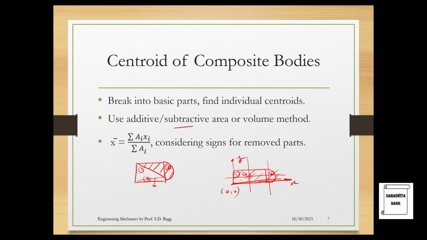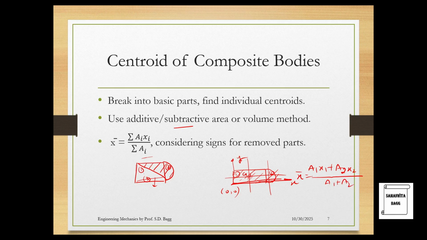So the formula is x bar is summation ai xi upon summation of ai, like I showed you in the previous slide, considering signs for removed part. For example, if you have 2 over here, this will be a1 x1 plus a2 x2 upon a1 plus a2. This is used for finding x bar.